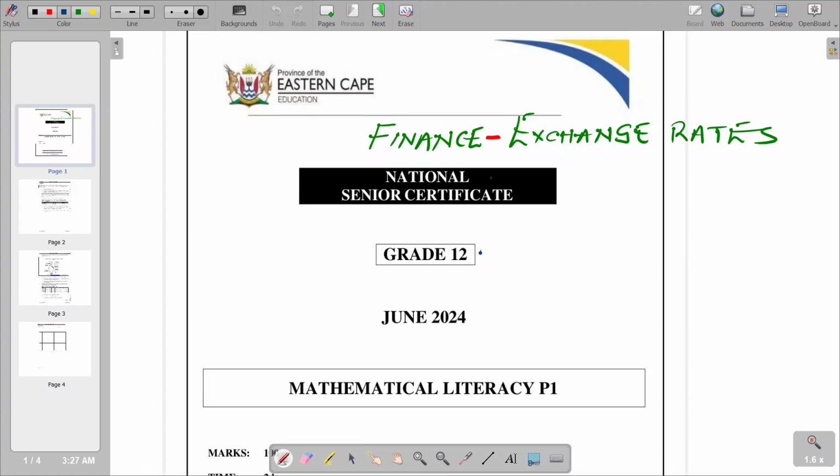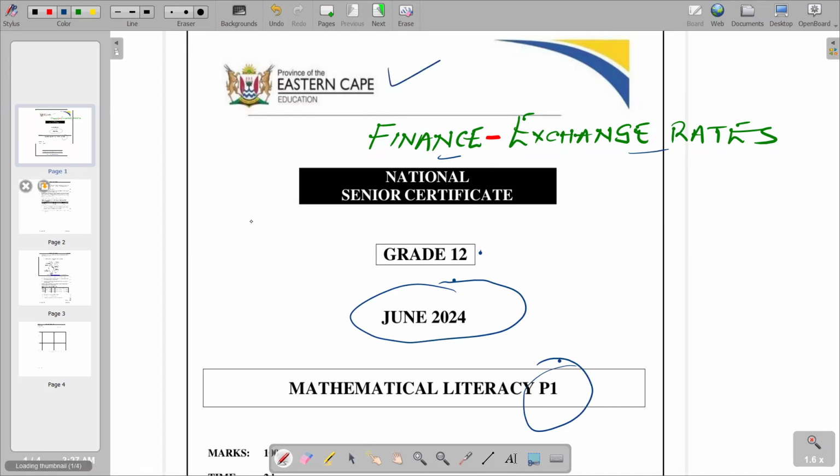We want to look at a question on finance that is on exchange rates. So we're going to look at a question from the question paper of June 2024, and this is our Paper 1 question paper from the province of Eastern Cape. So we go to our question.